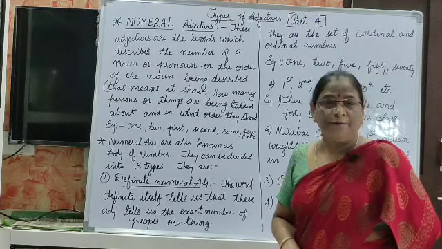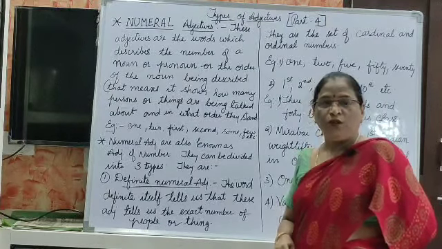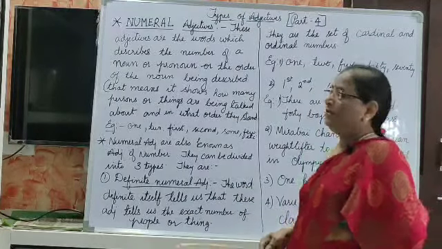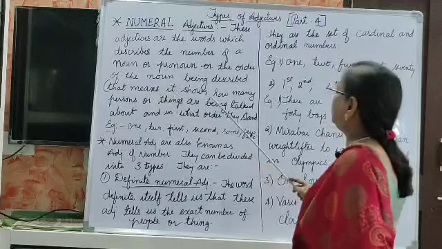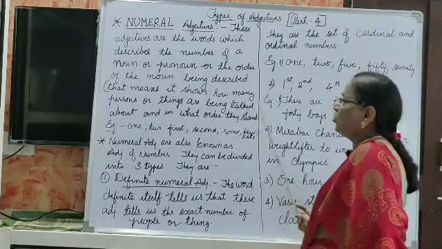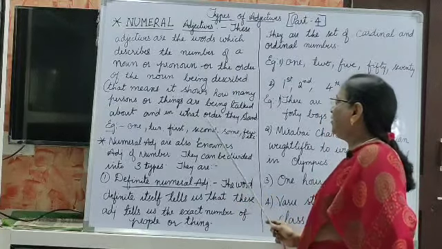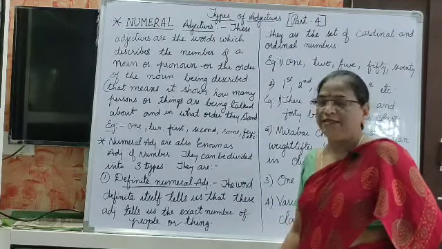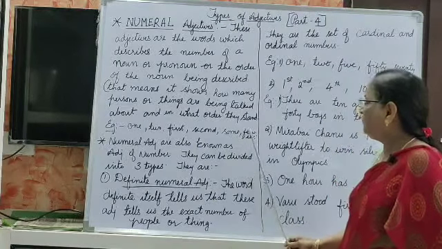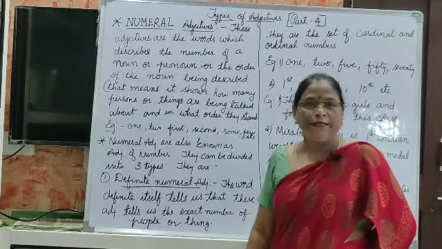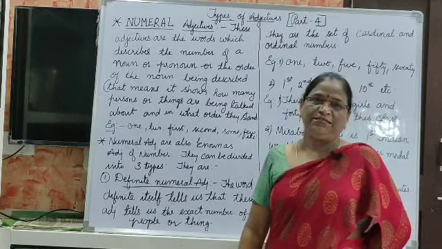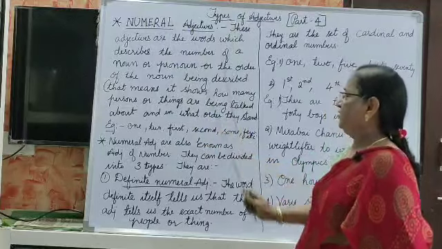It shows how many persons or things are being talked about and in what order they stand. Examples: 1, 2, first, second, some, few, several, many, most. All these come under numeral adjectives.